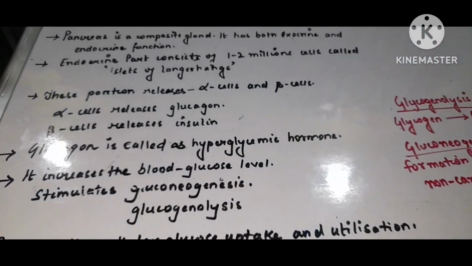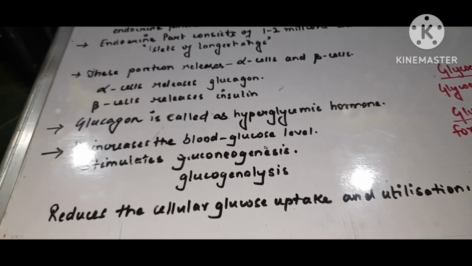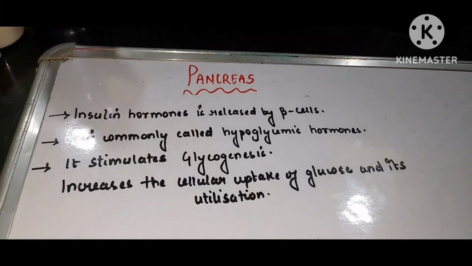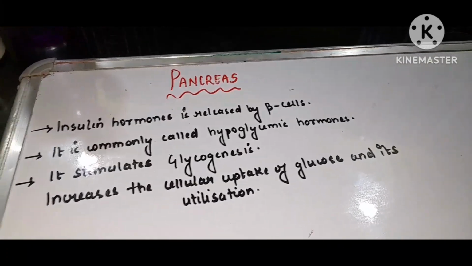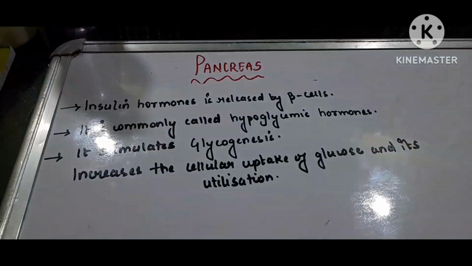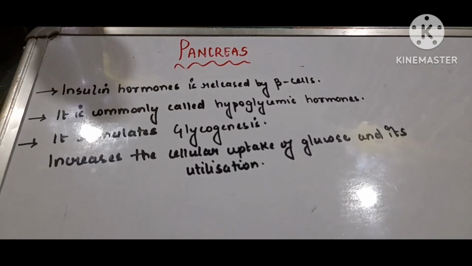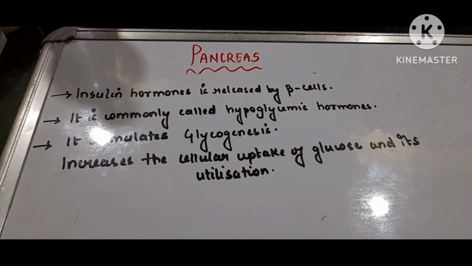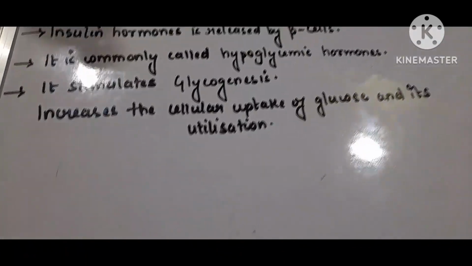The other hormone of the pancreas, which is released by the beta cells, is insulin. Insulin is released by the beta cells and is commonly called the hypoglycemic hormone. Why is insulin called the hypoglycemic hormone? Because it always reduces the blood glucose level.